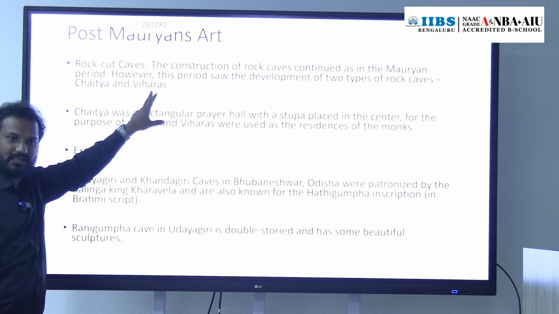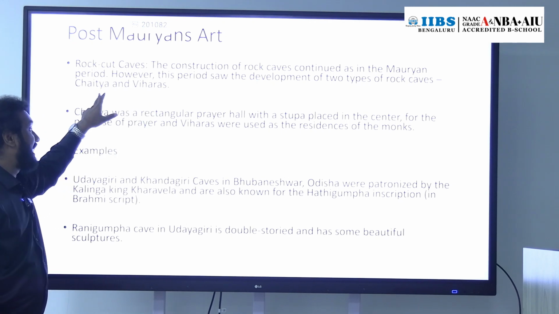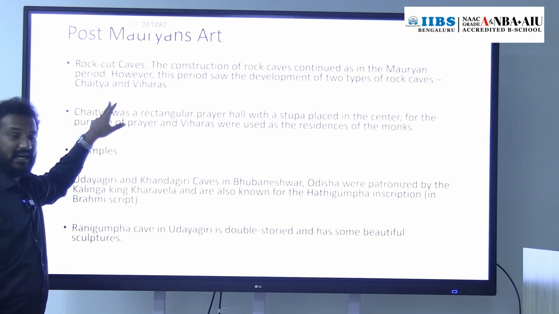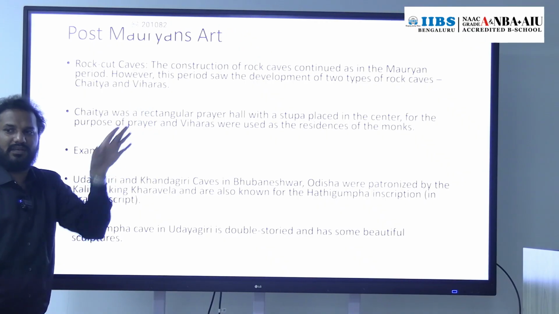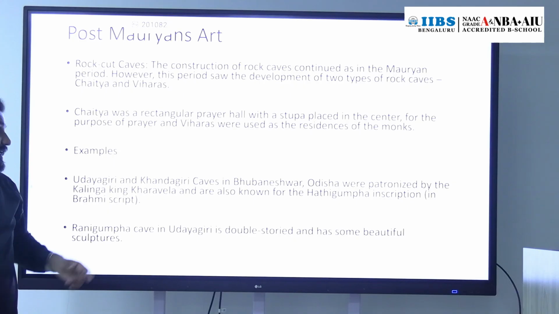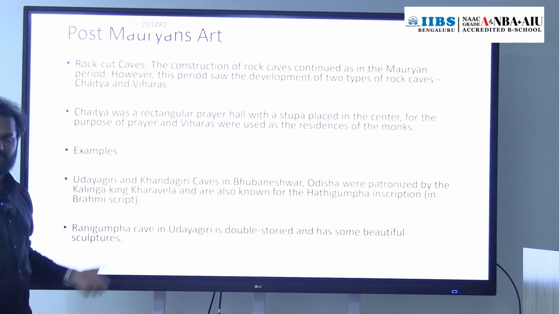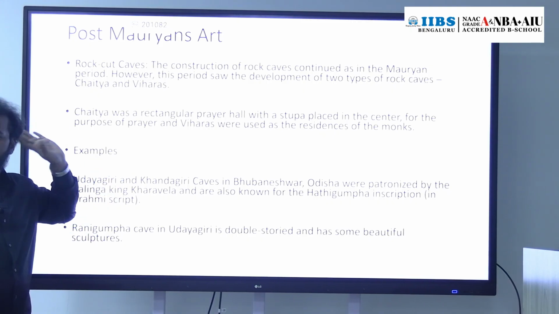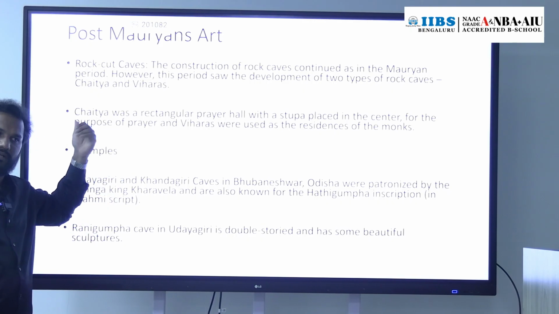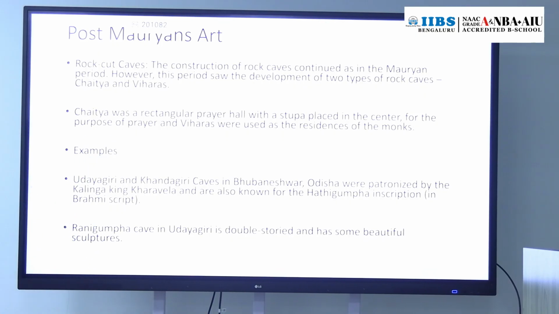Viharas we already know. These are the places where monks reside, or monasteries we can say. Chaitya is a prayer hall. It is a rectangular prayer hall. In the center of that hall we have a stupa, and they use it for prayer purposes. So this is a major development in rock cut architecture. During Mauryan times only viharas, but post-Mauryan times we have chaityas as well as viharas.